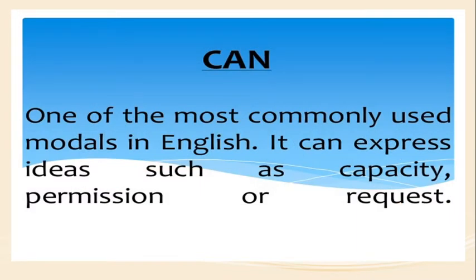First of all, we'll study the modal verb can. Can is one of the most commonly used modals in English. It can express ideas such as capacity, permission, or request.